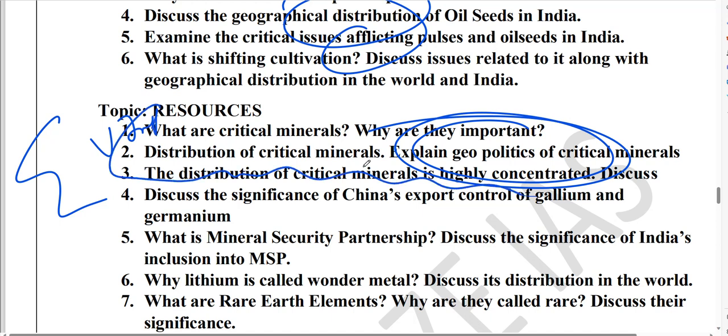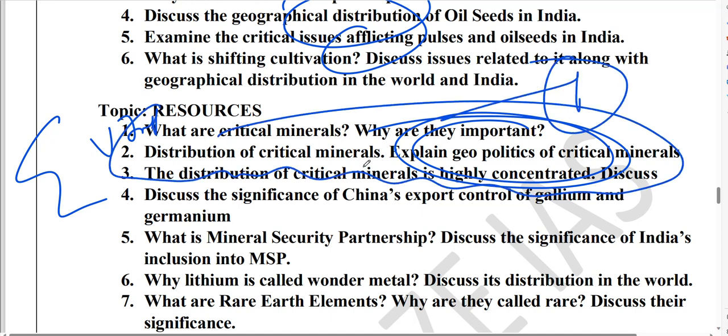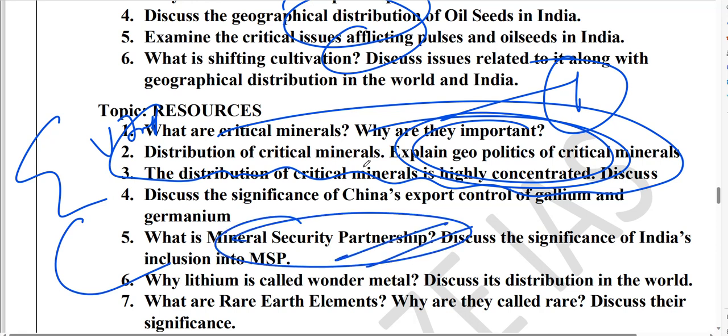We have discussed this in a 1 hour session. Please do go through that 1 hour session. Very, very important. Guys, you know that China has banned the export of gallium and germanium? Again, this is a critical mineral. Related to this, there is an IR topic which is the Mineral Security Partnership. India has joined this Mineral Security Partnership, so they can relate it and ask you.